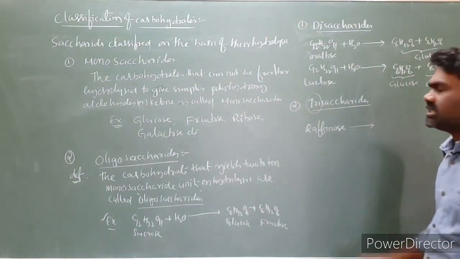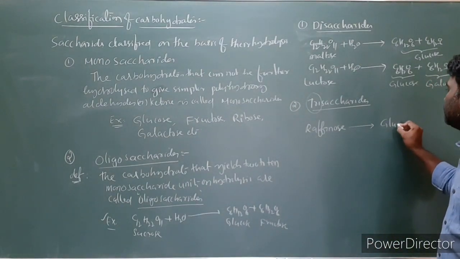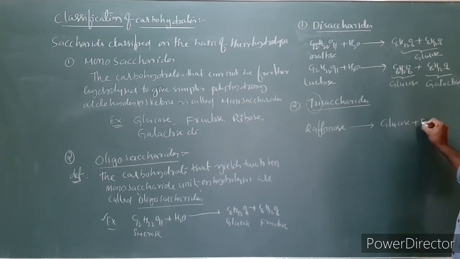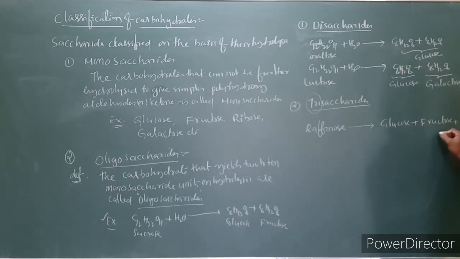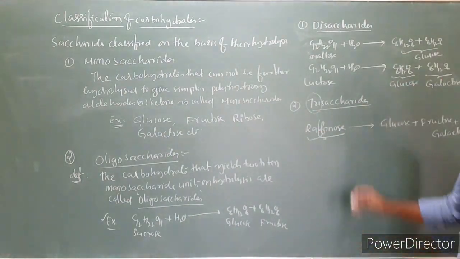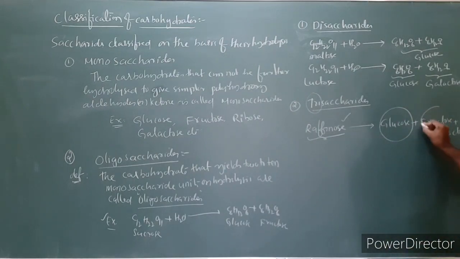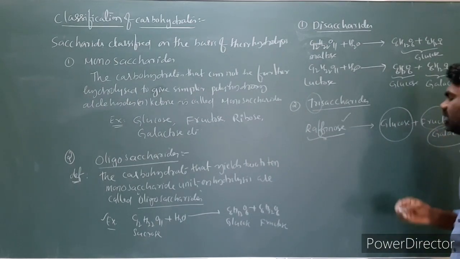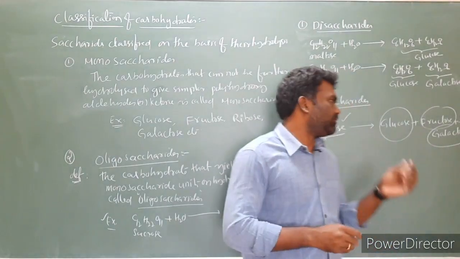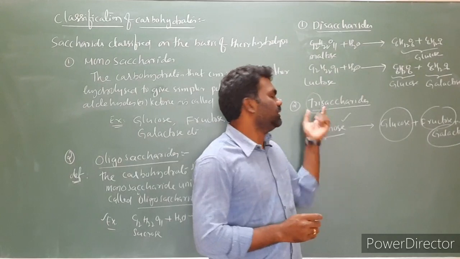Raffinose upon hydrolysis will give one molecule of glucose, one molecule of fructose plus one molecule of galactose. So upon hydrolysis of raffinose, we got three monosaccharide units, so we call it a trisaccharide.